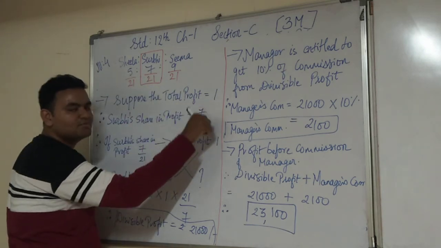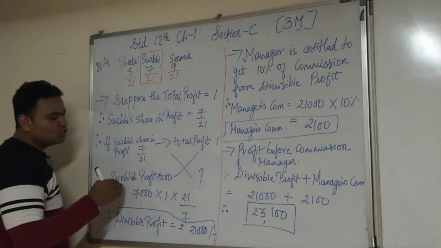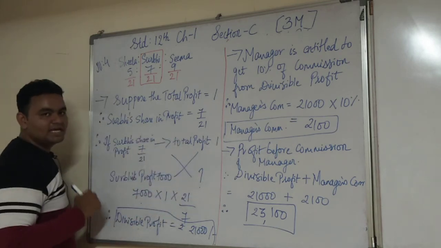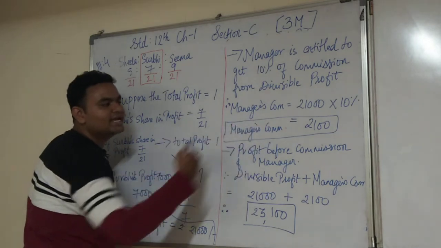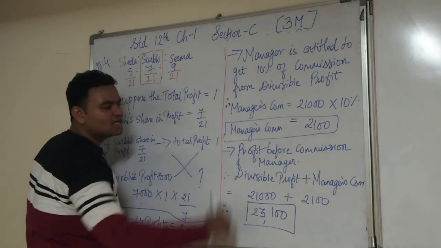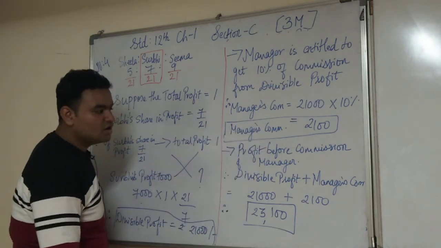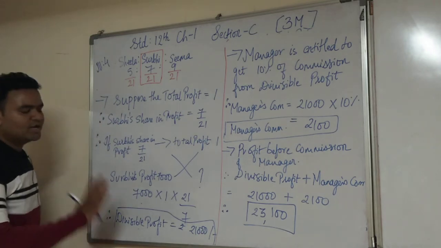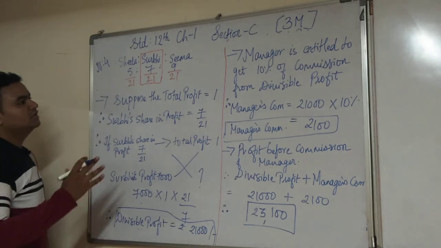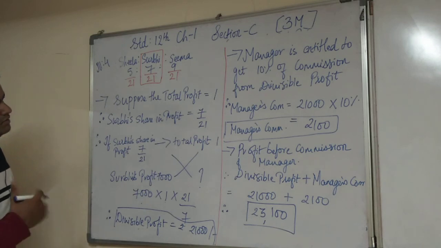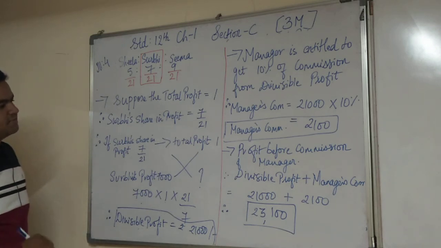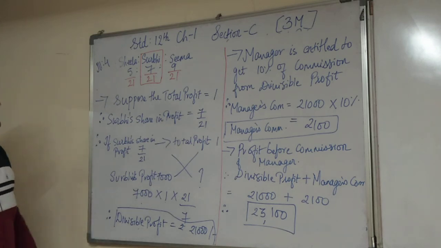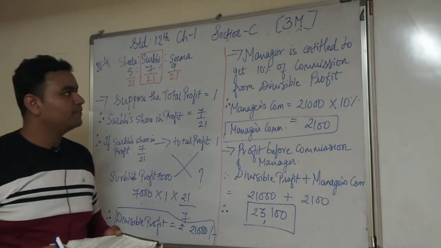So Surbi's share of profit is 7 by 21, and then you can cross multiply, get the manager's commission, and lastly the profit before commission of the manager. You can have a look over here, students. If any doubts are there, you can ask me. Otherwise, I'll switch over to the next illustration.